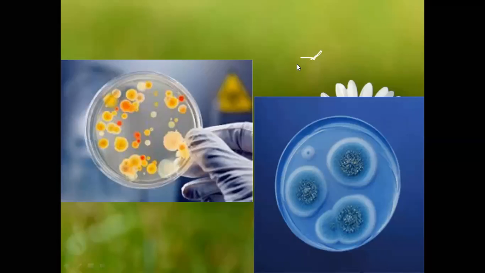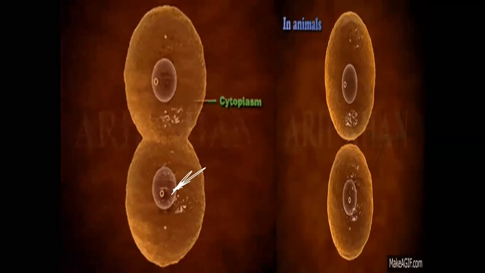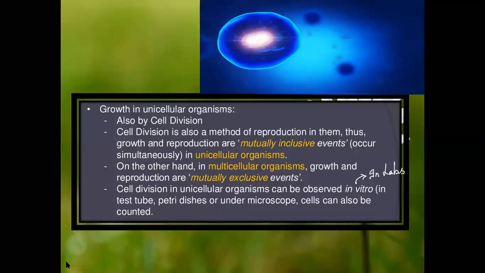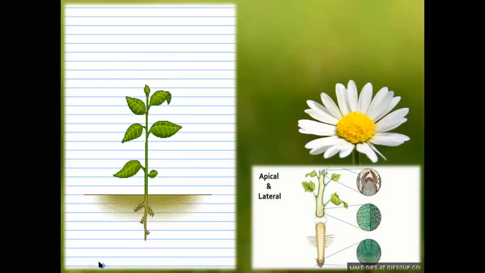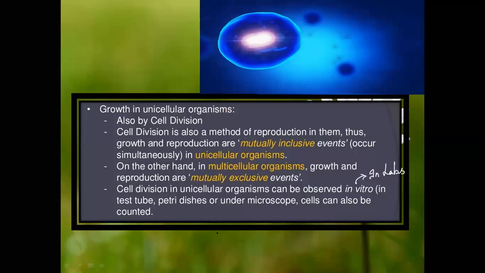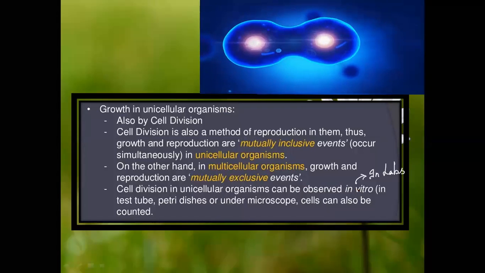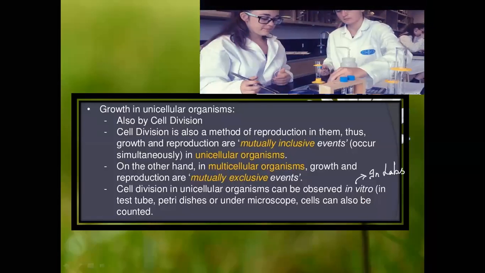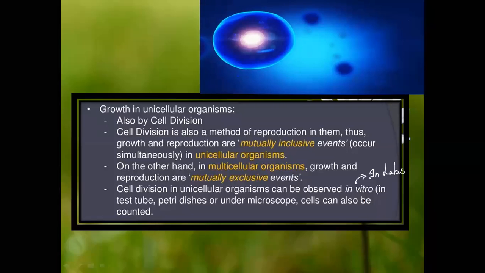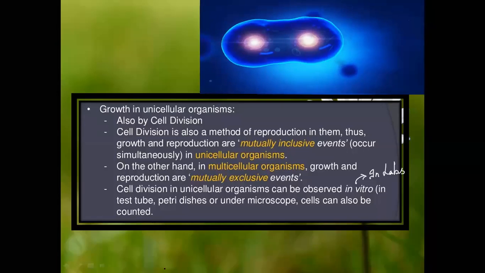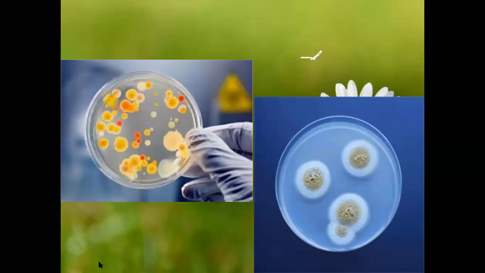Okay, thank you. Now coming to the in vitro growth, which we were talking about, the in vitro cell division which takes place. I will tell you where we have come across this. That is about the unicellular organism. Unicellular organisms can be observed in vitro, that is in the laboratories, in test tubes, petri dishes, and under the microscope. Now you have got to know this. So now let us know where actually and how it occurs.